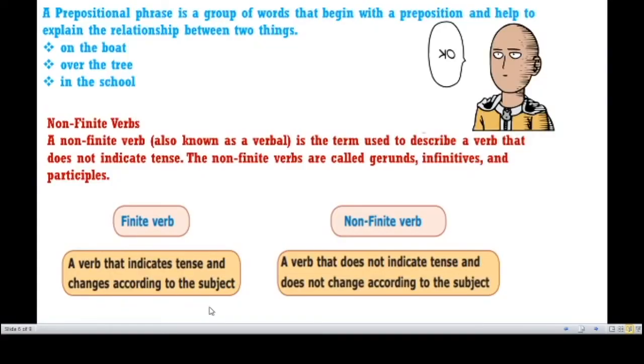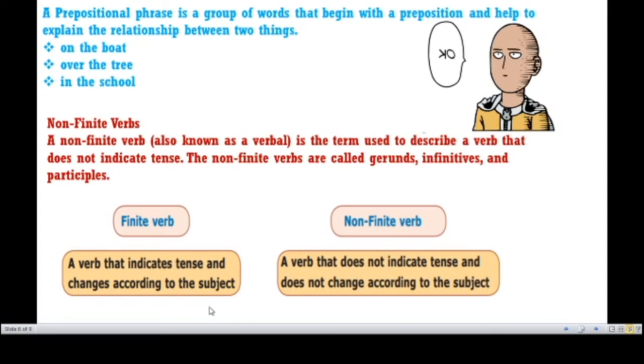Next, prepositional phrase. What is that? A prepositional phrase is a group of words that begins with a preposition and helps to explain the relationship between two things. So it connects two words or two phrases.